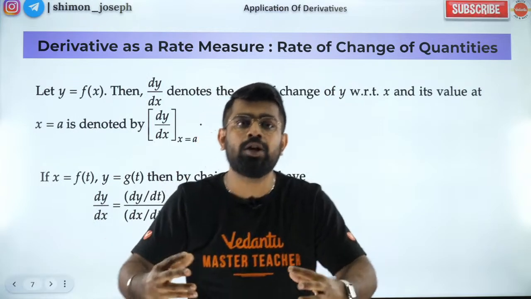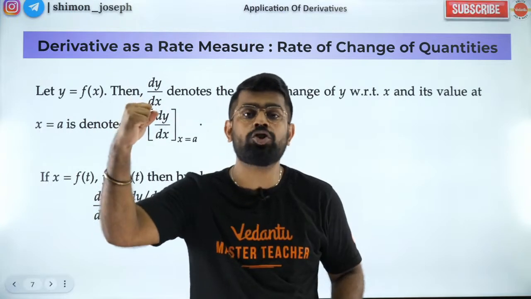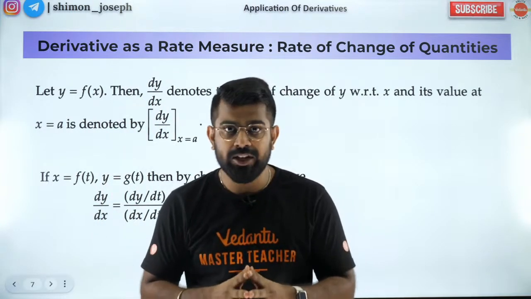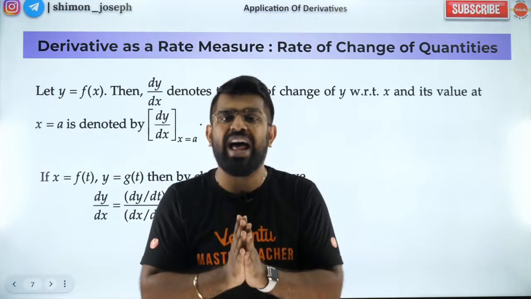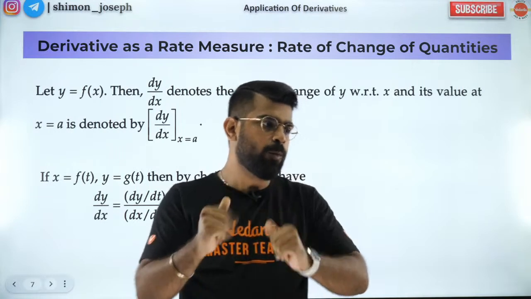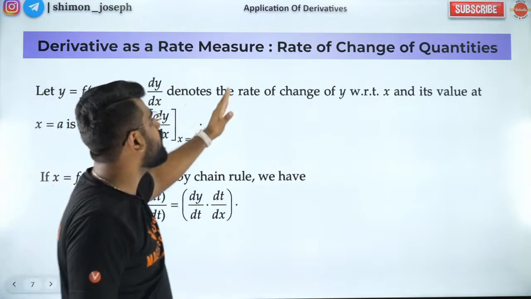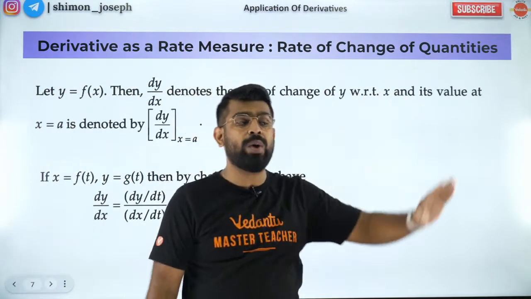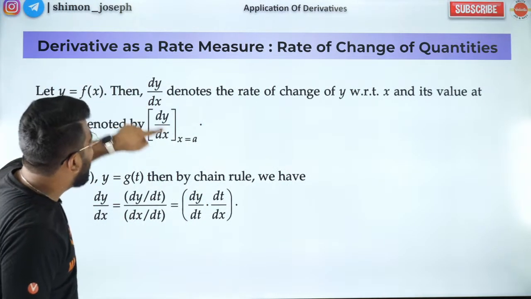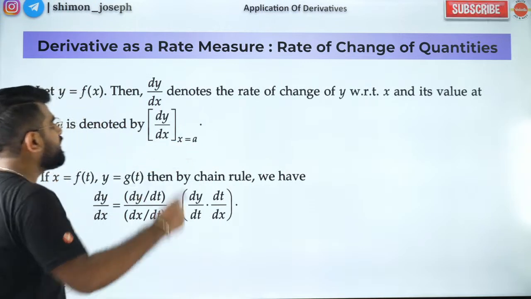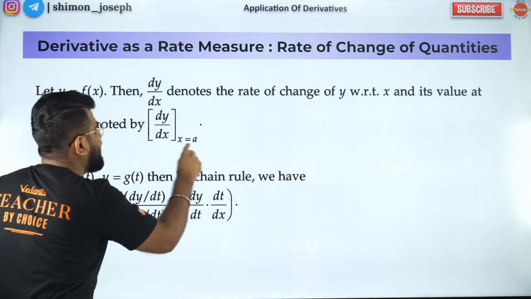So we are going to use that to solve plenty of questions in this chapter, and you need to be very strong in differentiation. So derivatives, you should be thorough. Only then this chapter you will enjoy. Otherwise, you will have some trouble. Okay, very good. So let's get started. So what is dy by dx? It is the rate of change of y with respect to x. And if you want to find dy by dx at a certain value of x, then this is how you do it. You get dy by dx and you find out its value at x equal to a.